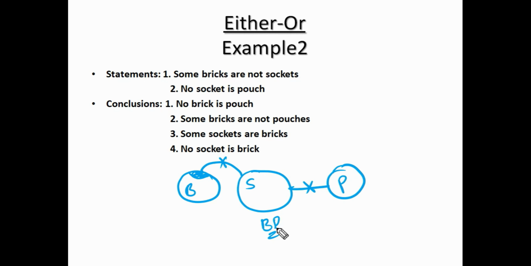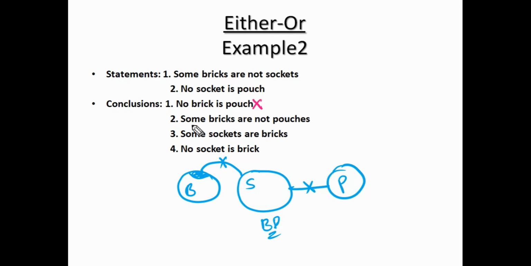Now verify the conclusions. No brick is pouch. Actually, there is no intersection between brick and pouch. But in some possibility, can brick intersect with pouch or not? Yes. The statements will be disturbed only when you intersect a pouch with socket. So pouch can intersect with brick, no problem. So in that possibility it fails, which means total fail.